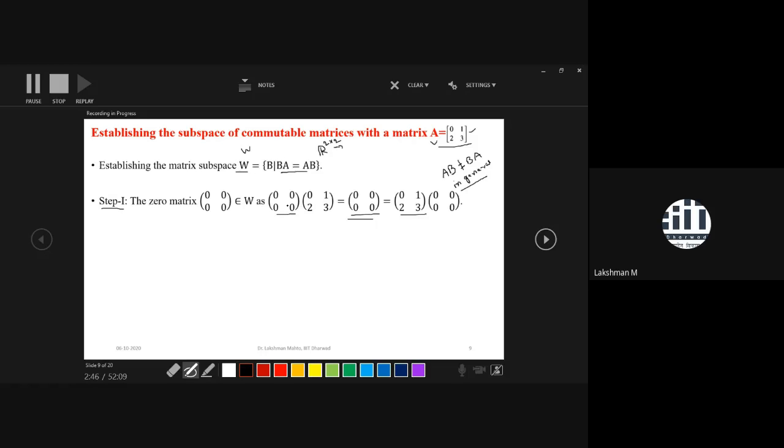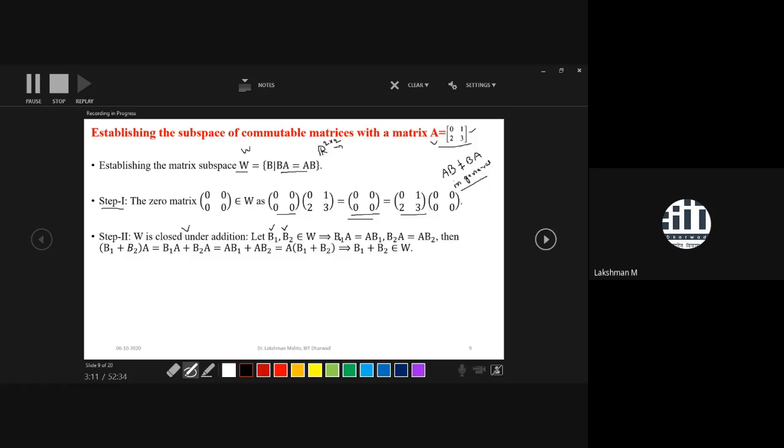Why? Because the zero matrix commutes with A. So that means W has the zero element. Next, we will see whether W is closed with respect to addition or not. For that, we will take any two elements, B1 and B2, from W.